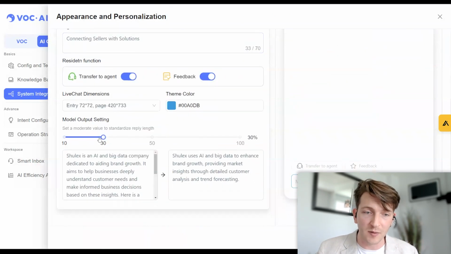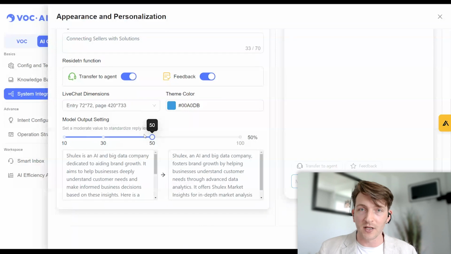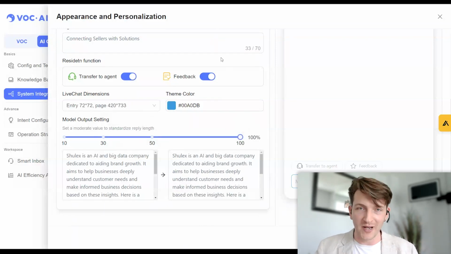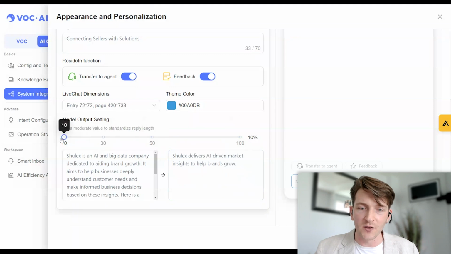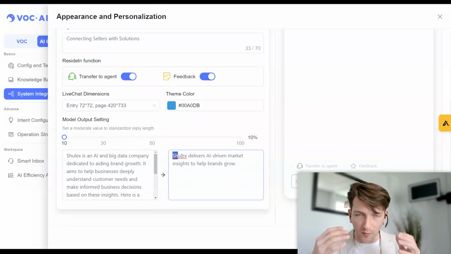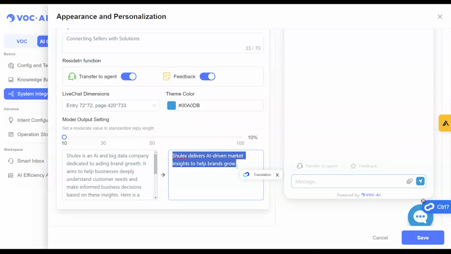Now, this is the part I was talking about briefly earlier. Usually when a customer asks a question to an AI agent, it comes up with a response that's more like an essay. Well, if we save this down here, you can see it's actually going to start having a discussion in a more conversational way with the customer that's landing on your website.